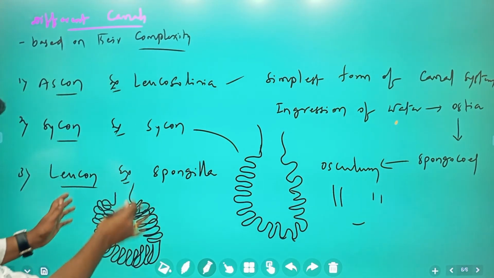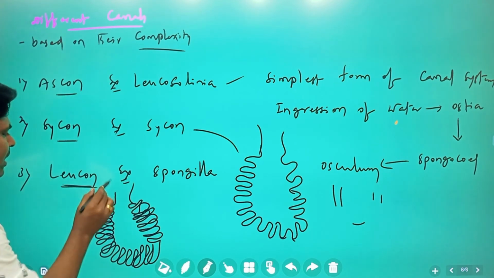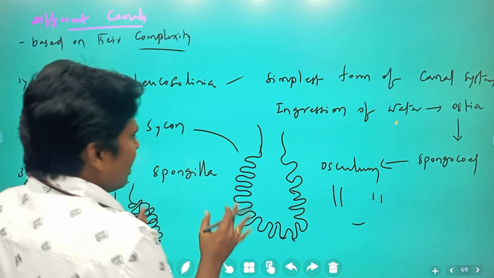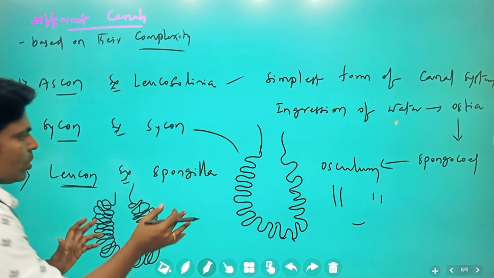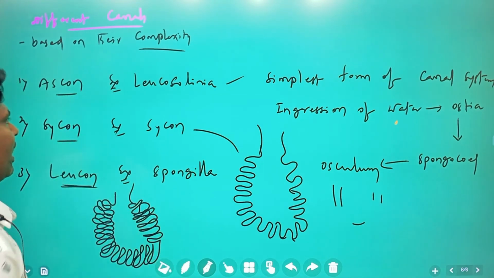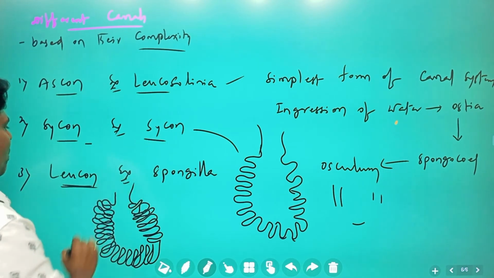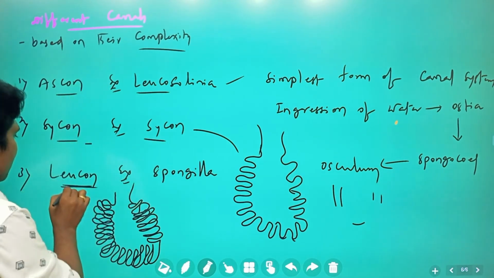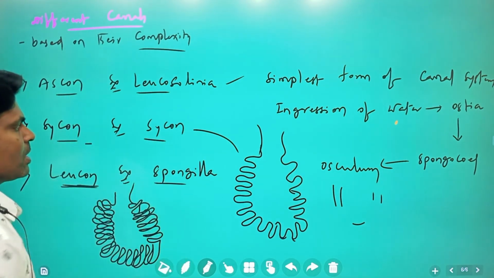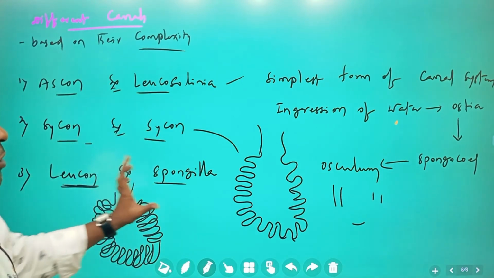Like that, you can see a more complex structure in Leucan. It is not exactly like this, there is a little more to it. For understanding purposes, I made these types of diagrams. Ascan example Leucosolenia, Saikan type of canal system, Leucan type of canal system example Spongilla. So these examples are very important.